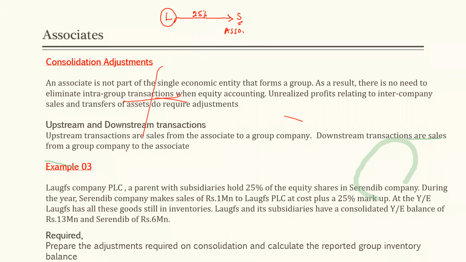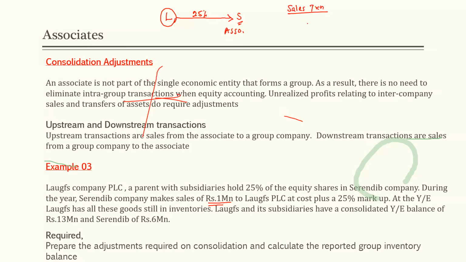During the year, Serendip Company makes sales of 1 million rupees to Love's PLC. Right? An intercompany sales transaction.